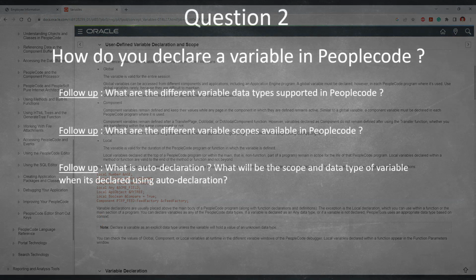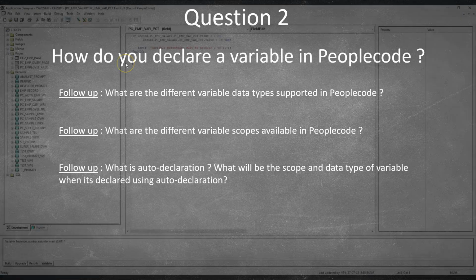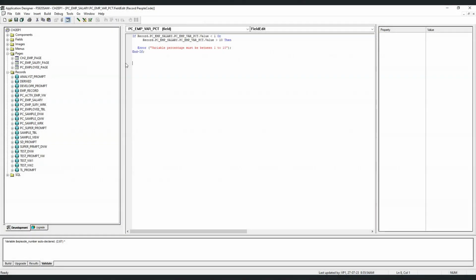A follow-up question is, what is auto declaration of a variable, and what will be the scope and data type of a variable when it is declared using auto declaration? So auto declaration means when you try to use a PeopleCode variable without declaring it in the program, the system takes care of its declaration by itself. That is called auto declaration. In that case, the system takes care of the data type of that variable and the scope of the variable.